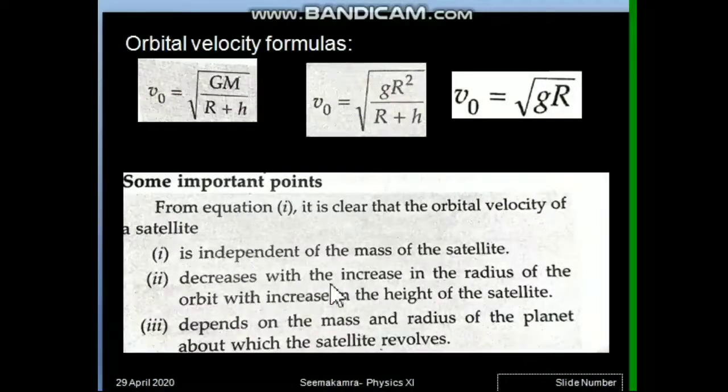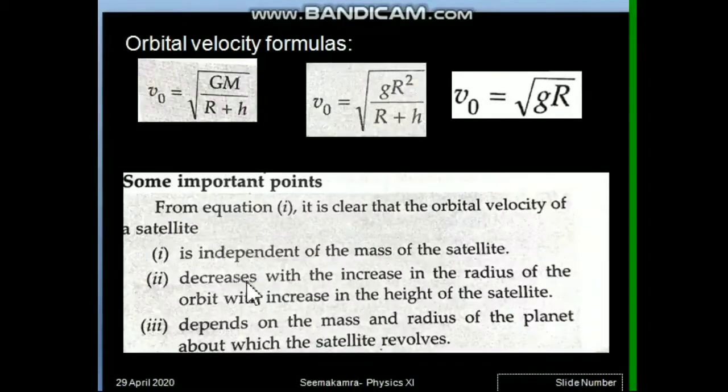Second point is that orbital velocity decreases with increase in the radius of the orbit. So you can see here VO is inversely proportional to root of r plus h. R plus h means radius of the orbit. So as we increase the radius of orbit, VO decreases.